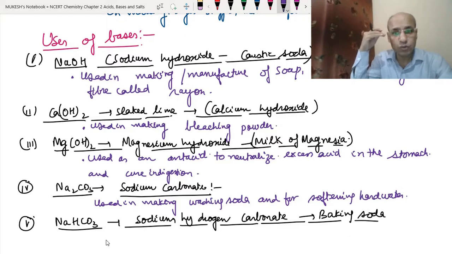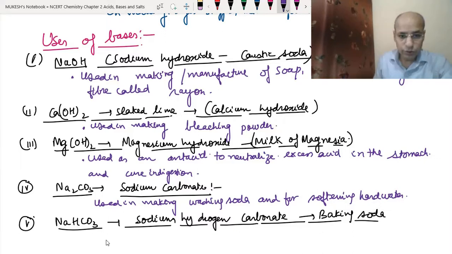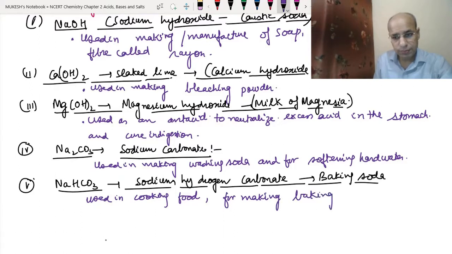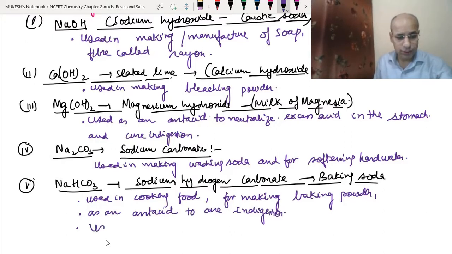Baking soda we use to make pakoras also, in the cooking industry also, in cakes also, and it is an ingredient of baking powder also. Okay, used in cooking food, for making baking powder. Okay, as an antacid, just like magnesium hydroxide, to cure indigestion, and used in soda acid fire extinguishers.